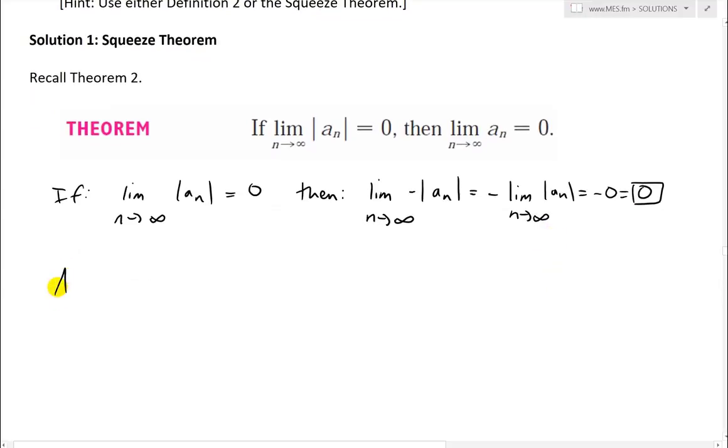And since we have negative absolute value of a_n, it is less than or equal to a_n, which is less than or equal to the absolute value of a_n, because remember, the absolute value is always positive and the negative one is always negative, so it's always less than or equal to a_n. So now a_n gets squeezed inside.